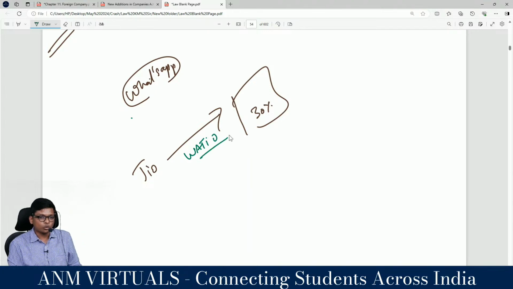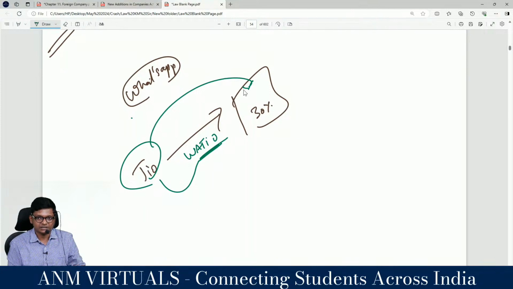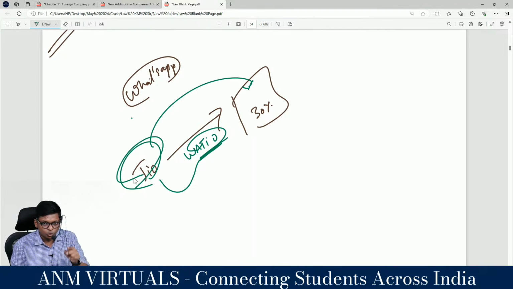It's called Wati O, W-A-T-I space O. Wati O will do that bulk broadcast automation. So Jio will pay Wati O, which is an abroad company, in dollars. Wati O will help Jio send the message to all of us. Now is Wati O a foreign company? Place of business in India, through itself, electronically, providing service to Jio. Are you getting the examples, guys?